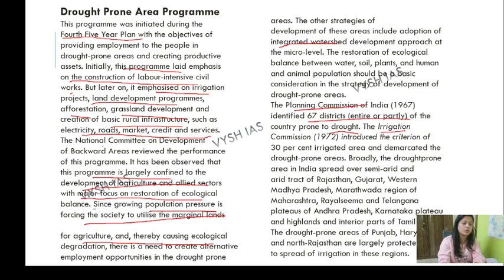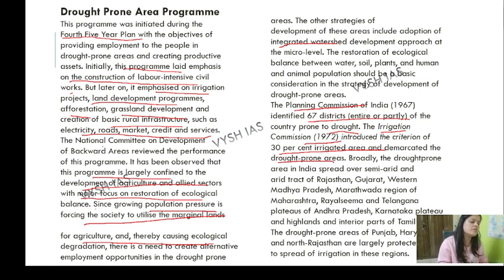They do not have water. The Irrigation Commission in 1972 introduced the criterion of 30% irrigated area and demarcated the drought prone areas. Broadly, the drought prone areas are spread over Rajasthan, Gujarat, Western MP. Basically, the landlocked states will be there. So Rajasthan is also landlocked, we are not on the coastline. Then the western part of MP, the Marathwada region of Maharashtra, the central peninsular Deccan part, Rayalaseema and Telangana plateaus of Andhra Pradesh, Karnataka plateaus and highlands and the interior part of Tamil Nadu.